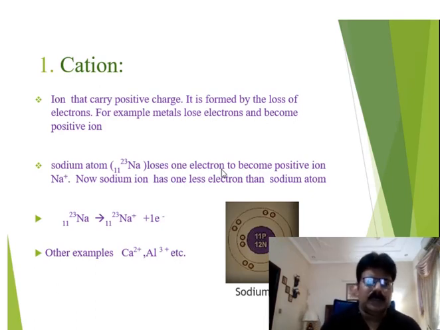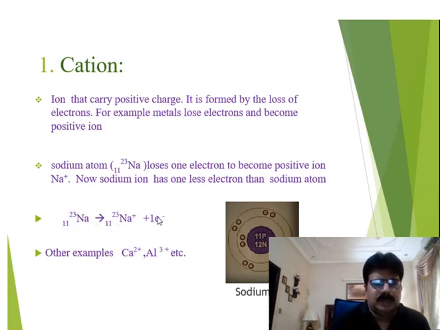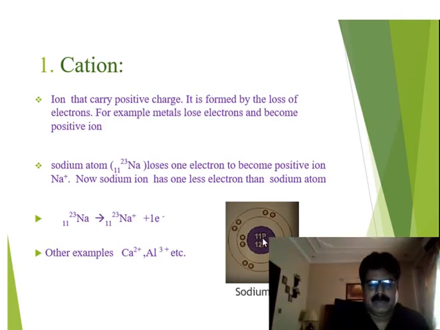Now, how is the sodium ion formed? You see, this is a sodium atom with mass number 23, atomic number 11. It loses one electron and becomes Na plus. This is the structure of this ion. In the structure, you can see there are 11 protons and 12 neutrons. But if we count the number of electrons, there are only 10. That means it has lost one shell and one electron. Other examples of positive ions are calcium, aluminium, etc.